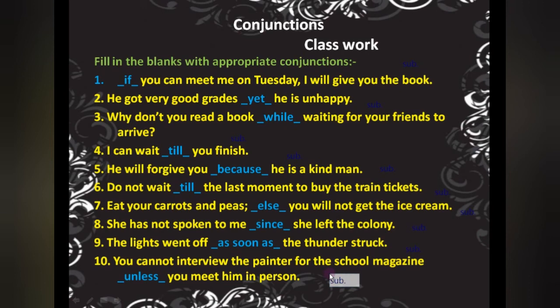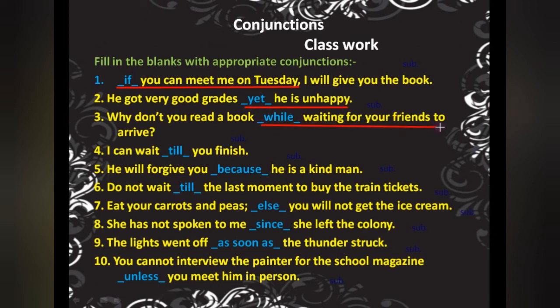See, we also have one trick for the subordinating one. As I told you, we have done in the clause. If you remember clause, definitely in one complete sentence, one will be your main clause, one will be your subordinating one. So for this you can even clear up your clauses also. If you can meet me on Tuesday, that is your subordinate clause. Because of this if, we came to know sentence, although it is complete, but meaning wise it is not complete, means it requires one more sentence. That's why we have put here, this one is our main clause. Yet he is unhappy, this is your subordinating one.